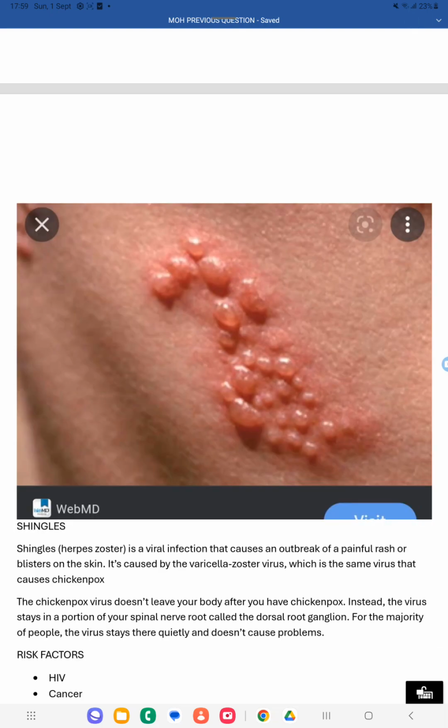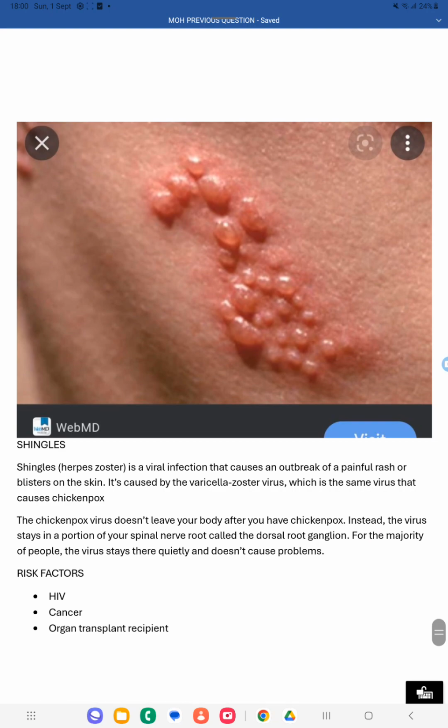Next, another picture they have shown is shingles. Shingles means herpes zoster. It is a viral infection, a reactivation of the varicella zoster virus. Varicella zoster virus usually produces chickenpox. After the chickenpox, the virus does not leave the body. Instead, the virus stays in a portion of your spinal nerve root called the dorsal root ganglion. There they go and hide.